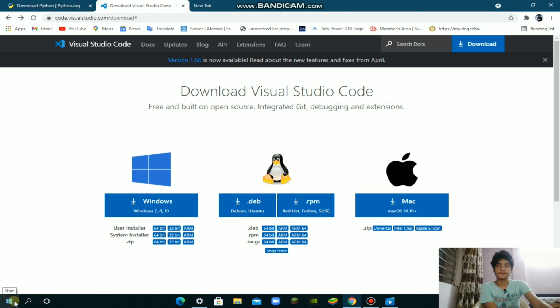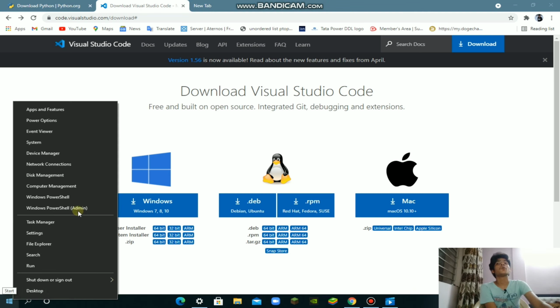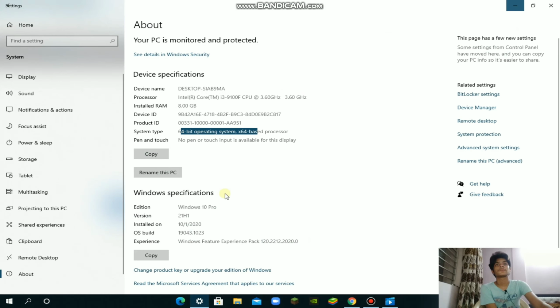Now click on this Windows button, right click actually. Now go to system. Now here it is, 64-bit operating system and 64-bit processor. System type. Okay, in system type you will be able to see if your PC is 64-bit or 32-bit. PCs in which the RAM cannot be upgraded to more than 4 GB are called 32-bit PCs, and those in which the RAM can be upgraded to more than 4 GB are called 64-bit PCs.